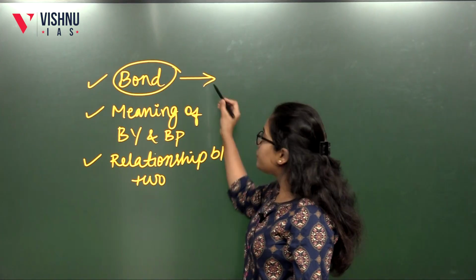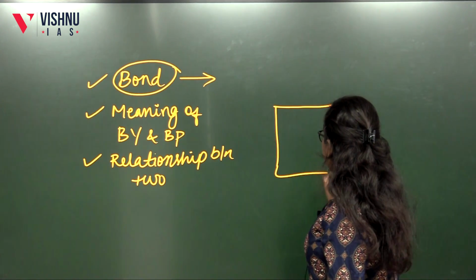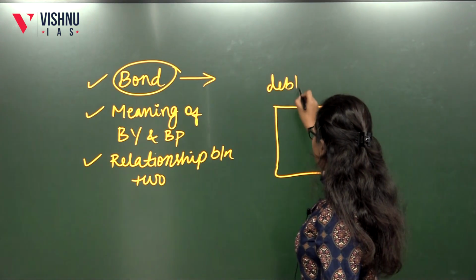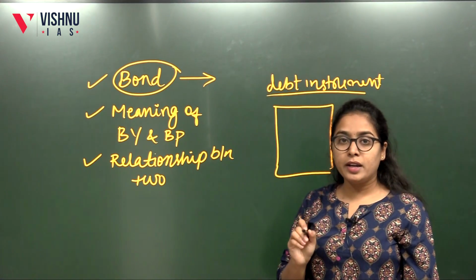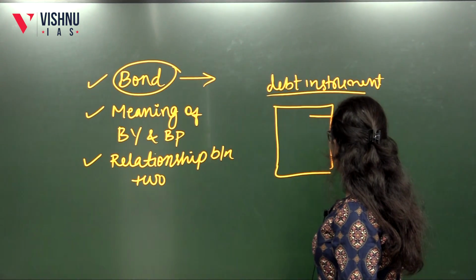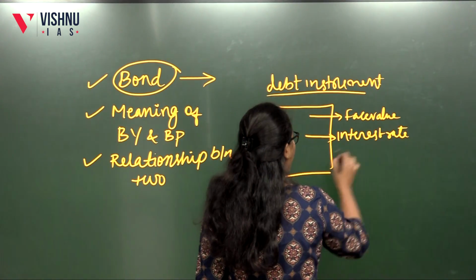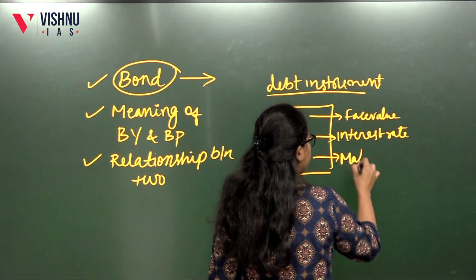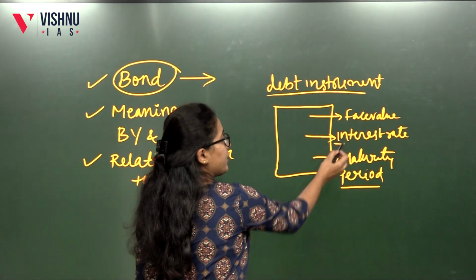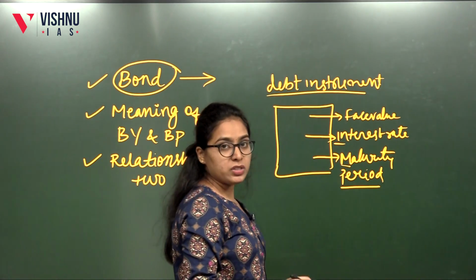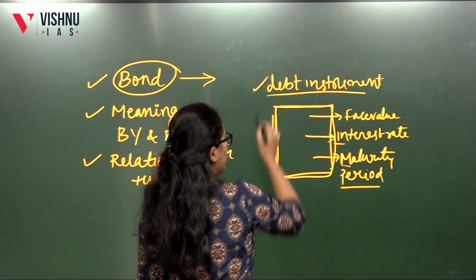Bond is just a paper which is a debt paper. It's a debt instrument. Anything to be called a bond, it has to have a face value, an interest rate and maturity period. All these things, that is face value, interest rate and maturity period, are mentioned in this paper. This is called debt instrument.